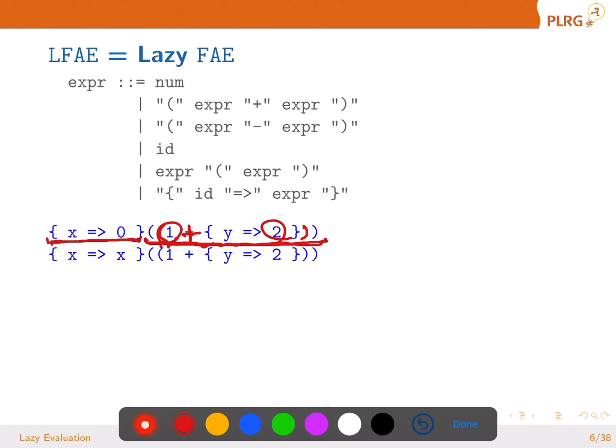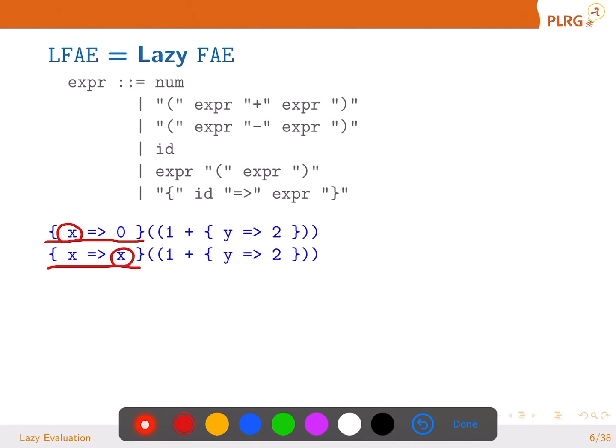No way, right? We cannot add a number and a closure V. But that's the semantics of FAE. What about the semantics of LFAE? In this function expression, we do not use the parameter. In this function expression, we use the parameter here.